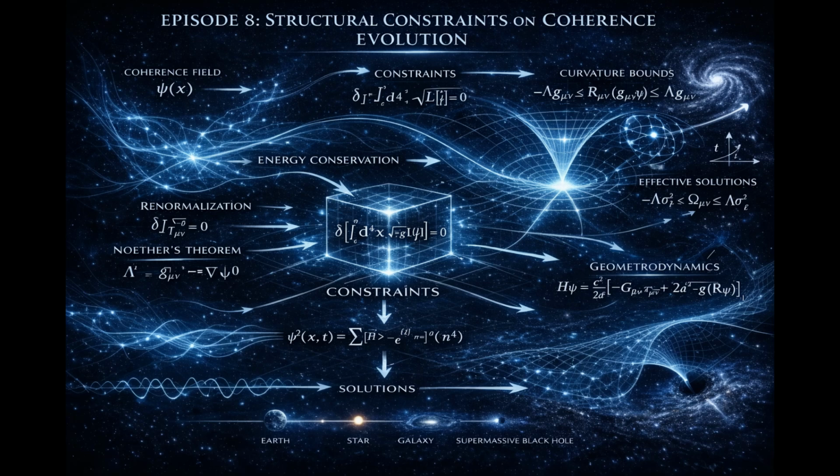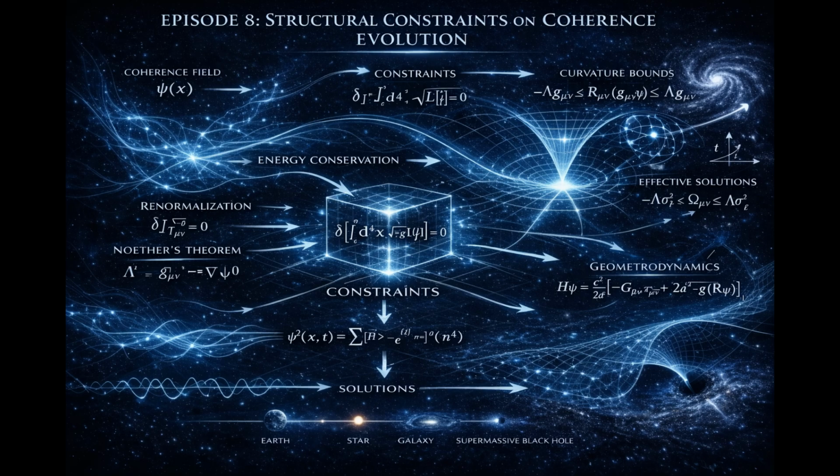In the previous episode, we crossed an important threshold. We moved from static geometry to dynamic geometry. Metric structure emerged from coherence gradients. Curvature emerged from non-uniform coherence distribution. And geometry evolved as coherence redistributed.